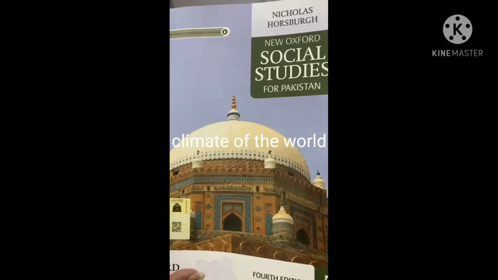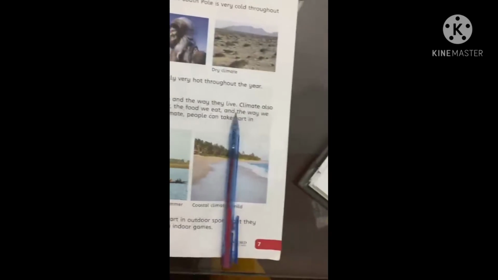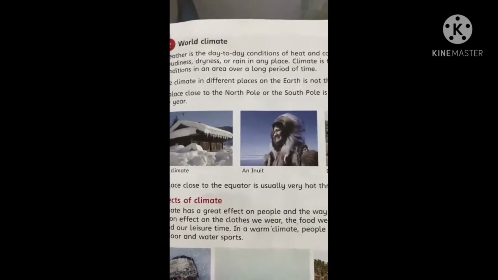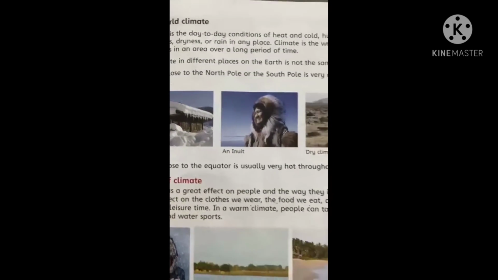Today we are going to start our next unit from the Social Studies book. The next unit is World Climate, page number 7. The unit name is World Climate. Second unit, World Climate, page number 7.